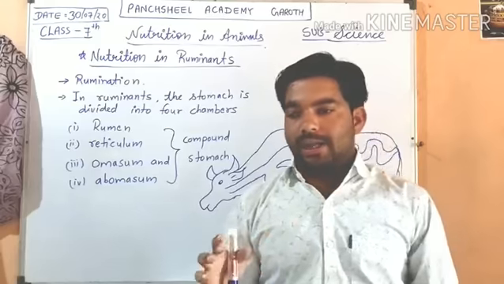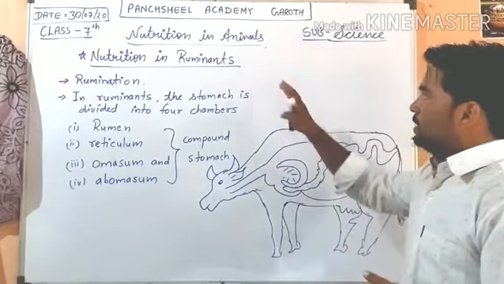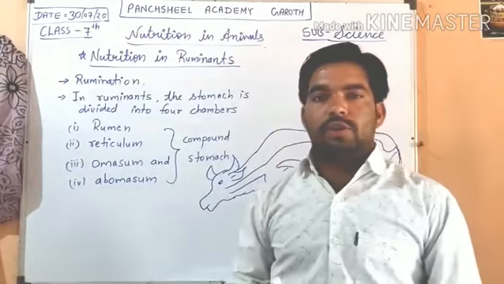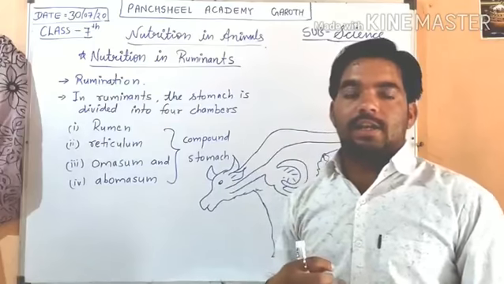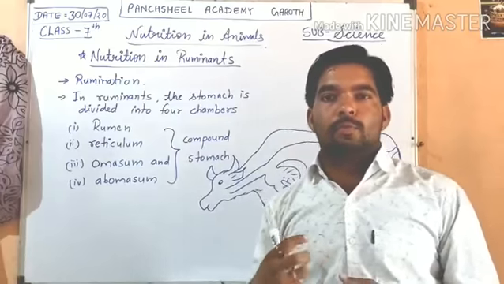That's why when they eat grass, they just swallow it without chewing. These ruminants swallow the grass into their stomach, and after that the grass is in the form of curd.